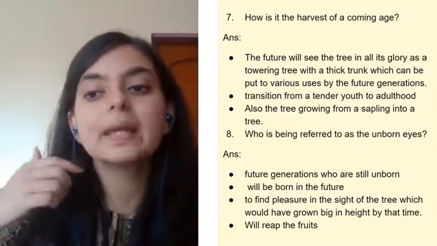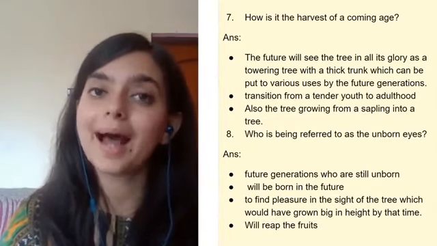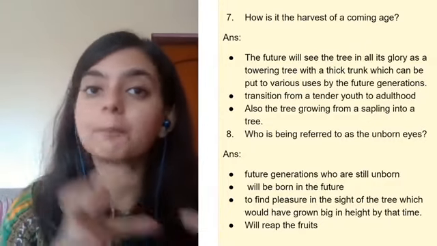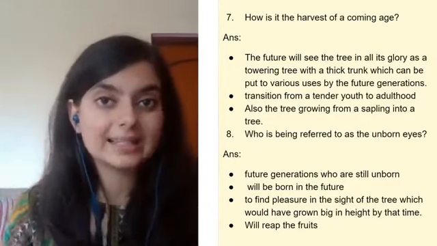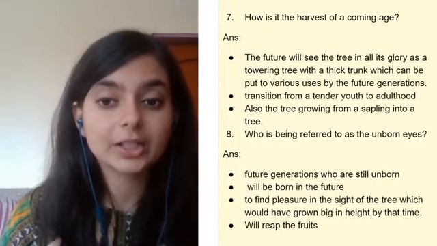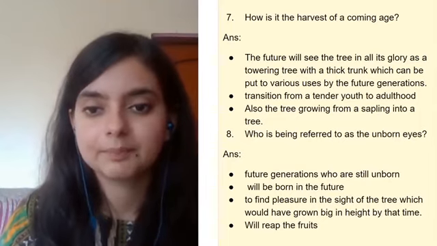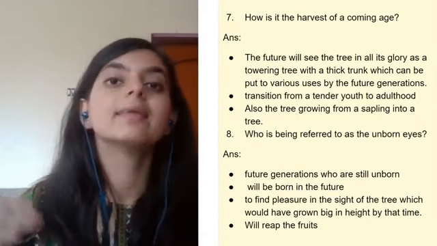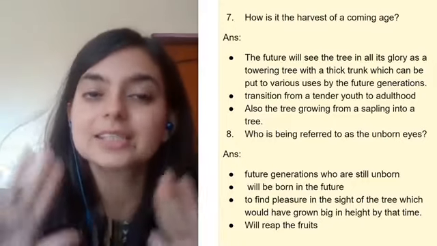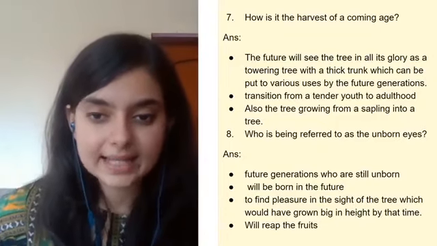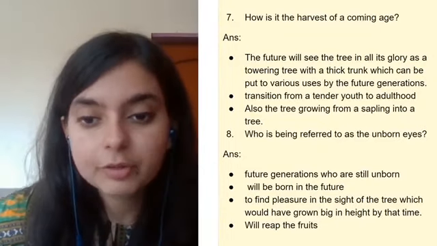Next is, who is being referred to as the unborn eyes? Very, very important question. When I was teaching you the poem, I told you that this unborn eyes, this part is very, very important. So please focus on this and try to look at it very carefully. Future generation who are still unborn. Unborn is the coming generation, which we don't know about, right? So they are not born as yet. They will be born in the future.